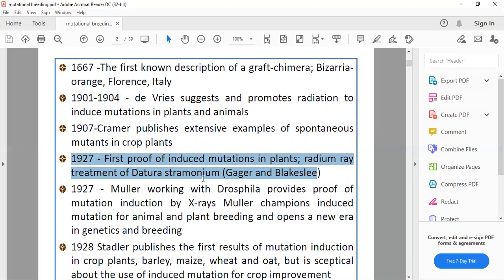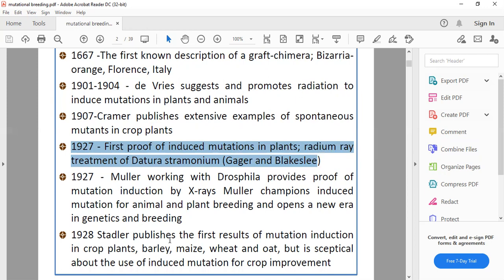In 1927, Muller, working with Drosophila, provided the proof of mutation induction. He provided this kind of mutation in Drosophila, with proof of mutation induced by X-rays. Muller provided the proof in the Drosophila eye. They worked with X-ray mutagens, by which they characterized Drosophila eyes. Stadler also published the results of mutation induction in crop plants.